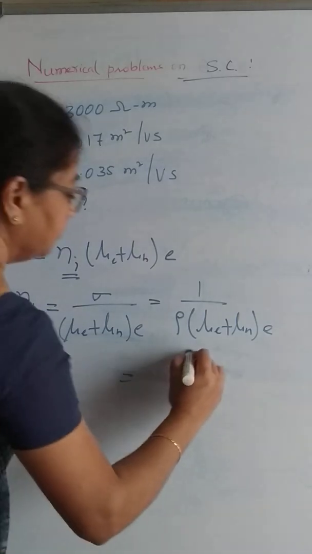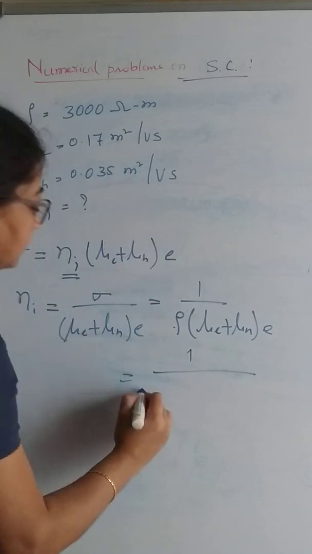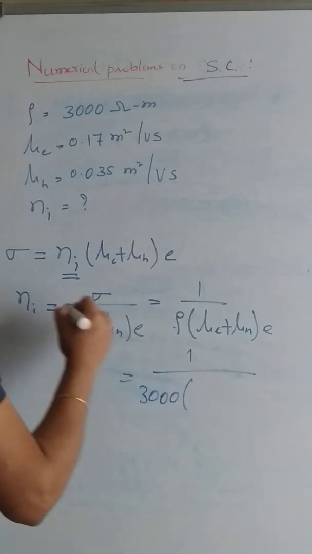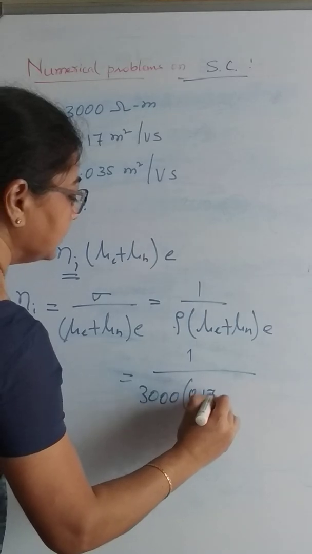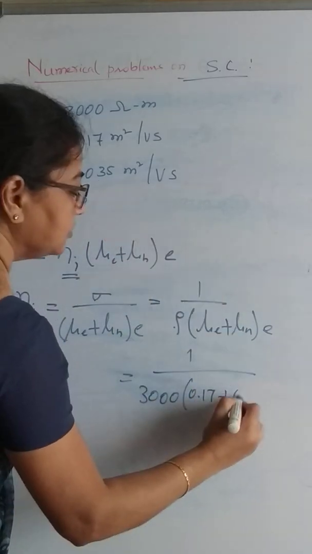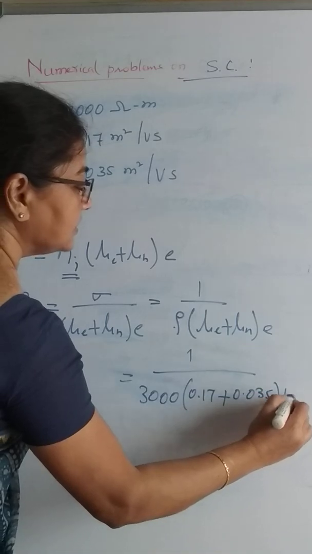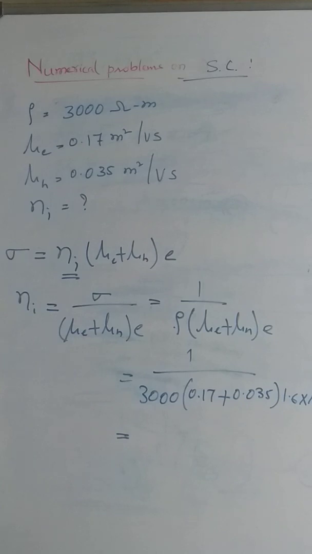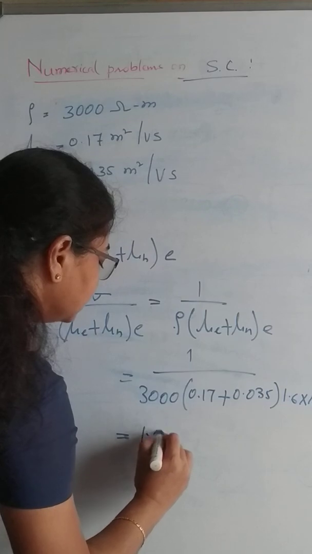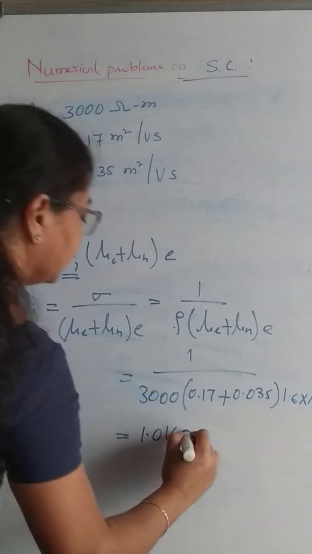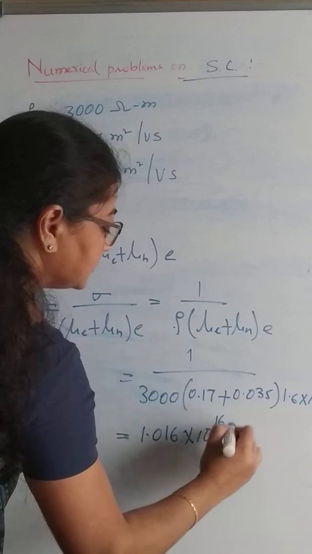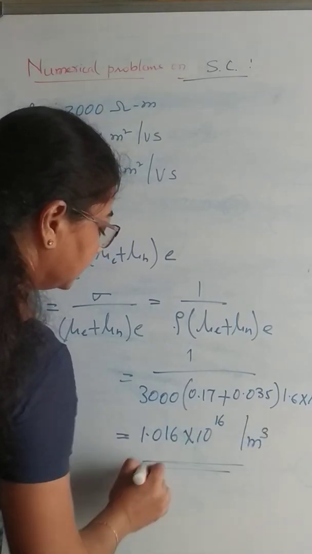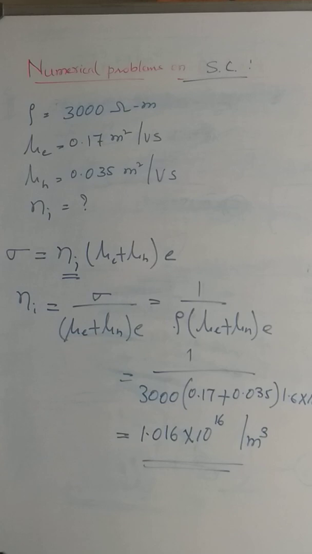Substituting the values, we get resistivity is given 3000. Mobility of the electron is 0.17 plus mobility of the hole is 0.035 and the charge on the electron 1.6 into 10 to the power of minus 19. We get the intrinsic charge carrier concentration as 1.016 into 10 to the power of 16 per meter cube. This is how you can calculate the charge carrier concentration in a given intrinsic semiconductor.